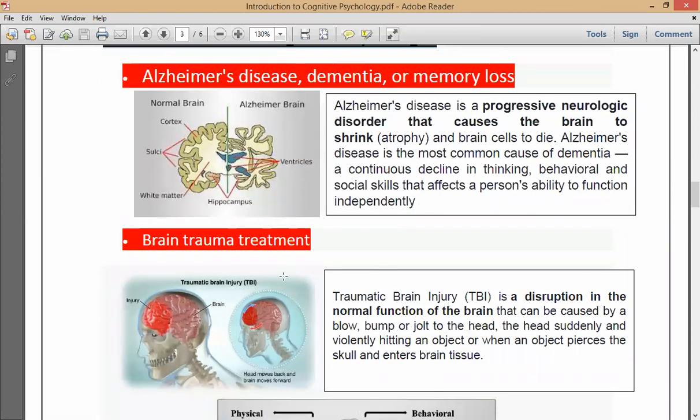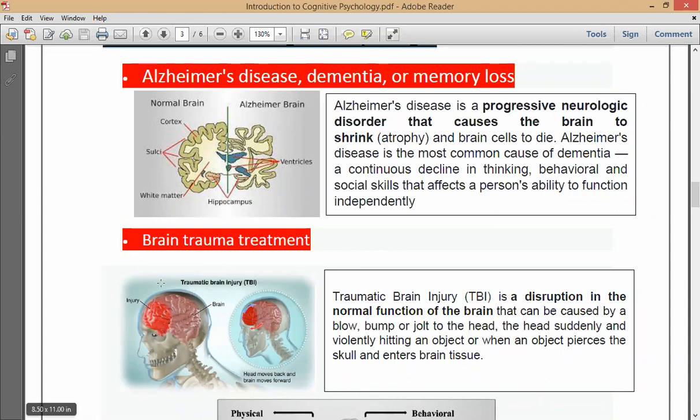Brain trauma is also known as traumatic brain injury. Traumatic brain injury is a disruption in the normal function of the brain that can be caused by a blow, a bump, or a jolt to the head, the head suddenly and violently hitting an object, or an object piercing the skull and entering the brain tissue. It is due to physical damage caused to the head.